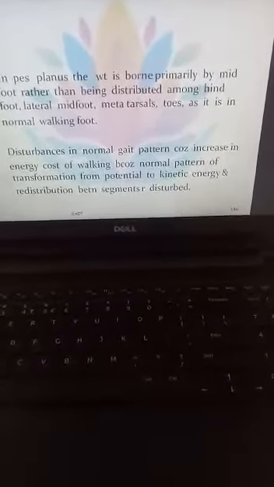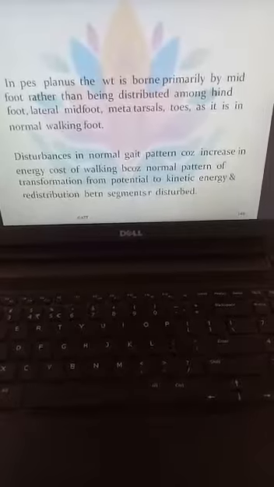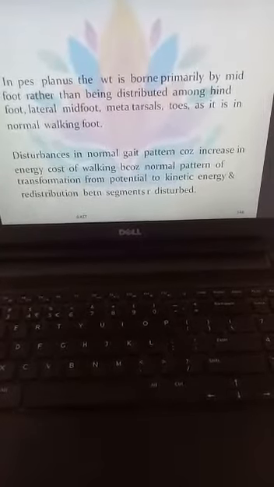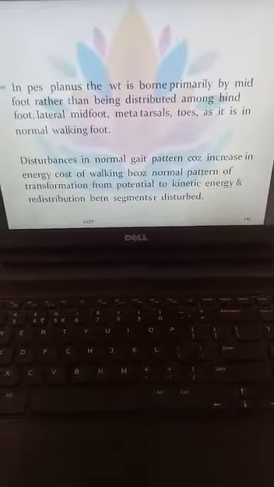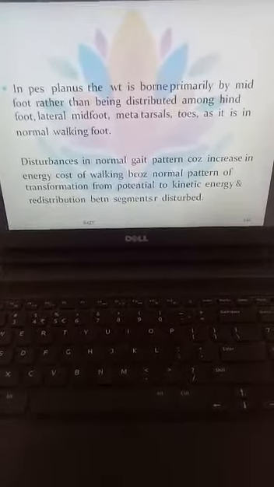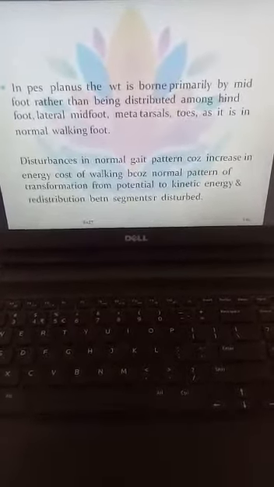It will also increase the energy cost of walking. In the normal pattern the energy is distributed equally to every joint, but because of this the transformation of energy redistributed between the segments will be disturbed. So all the mechanics of the body will be disturbed because of the abnormal gait.